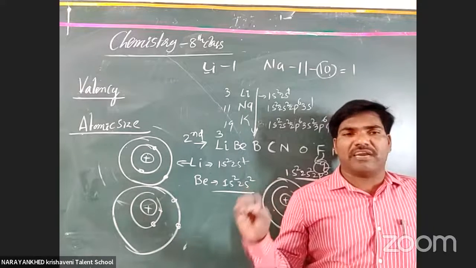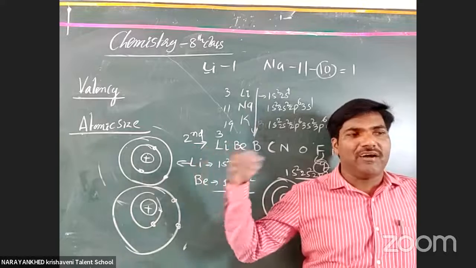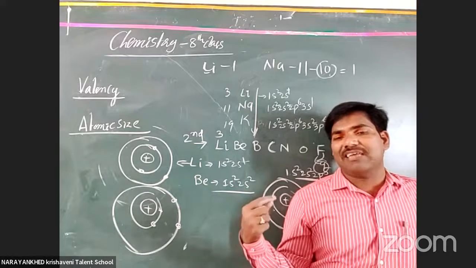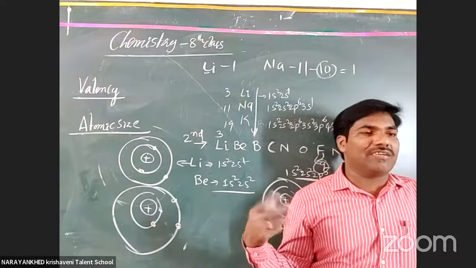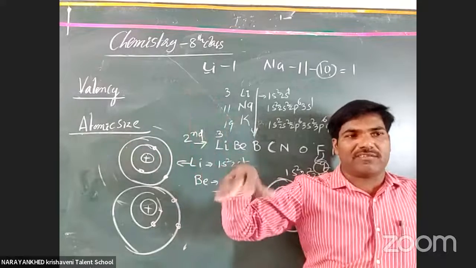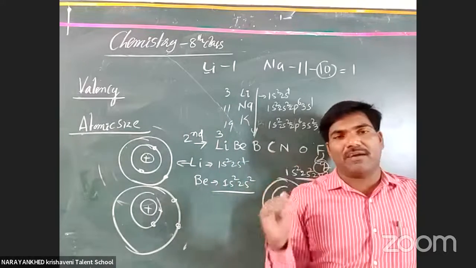Those which are ready to give electrons have more metallic nature. Those which are not ready to give electrons easily have non-metallic nature. They accept the electrons. They take electrons from others. That is the content of non-metallic nature.